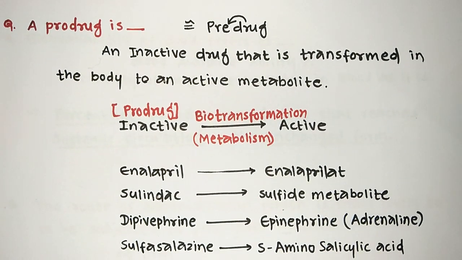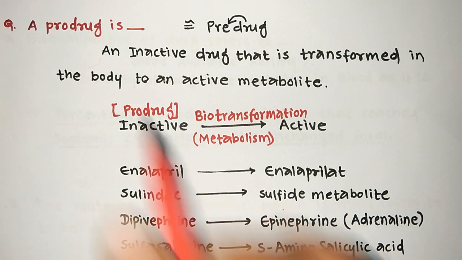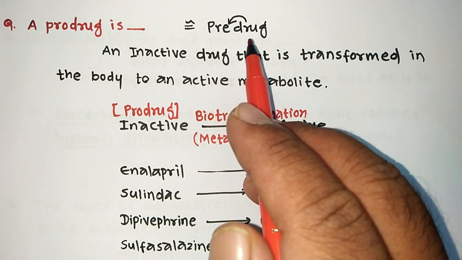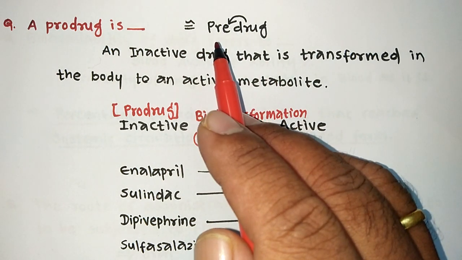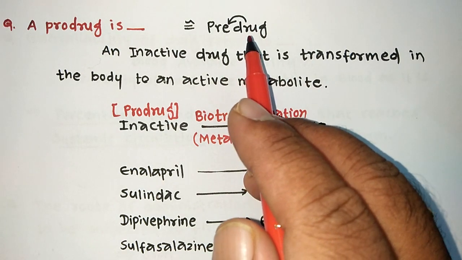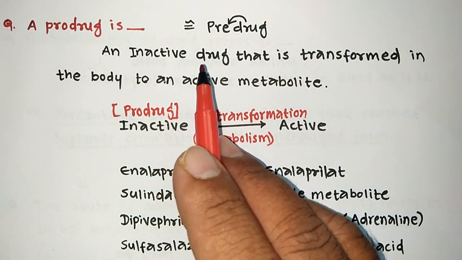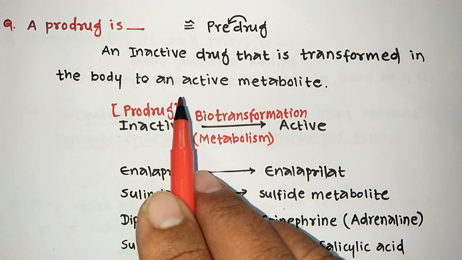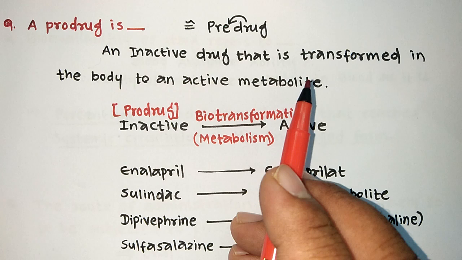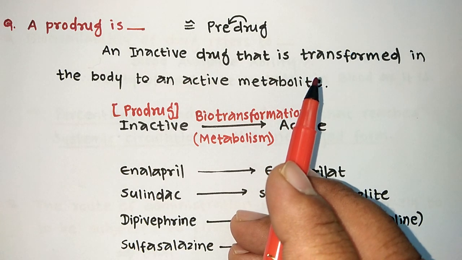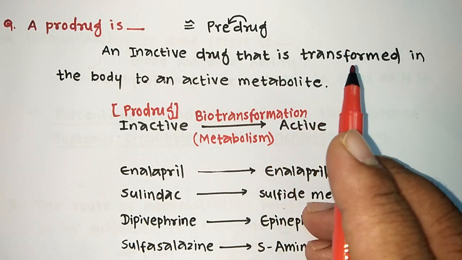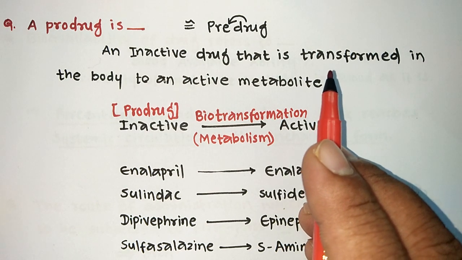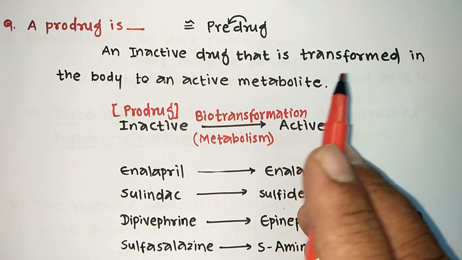Next question: what is a prodrug? We can remember the prodrug by using the word pre-drug. Before the drug there is a pre-drug. What is this pre-drug? It is an inactive drug, which is not active, which is transformed in the body to an active metabolite. We have all watched the movie Transformers, which is a famous movie. In Transformers there is a car which is transformed into a body, a human body. So that is nothing but transformation.